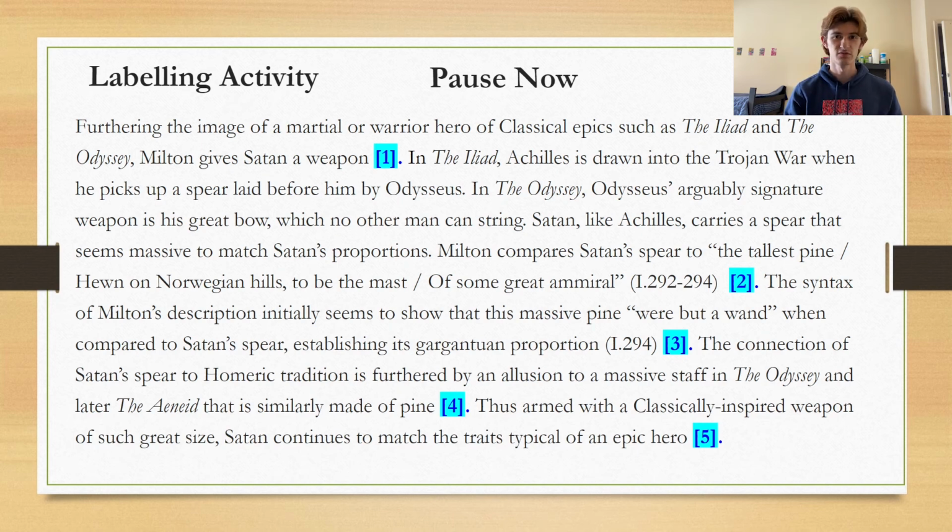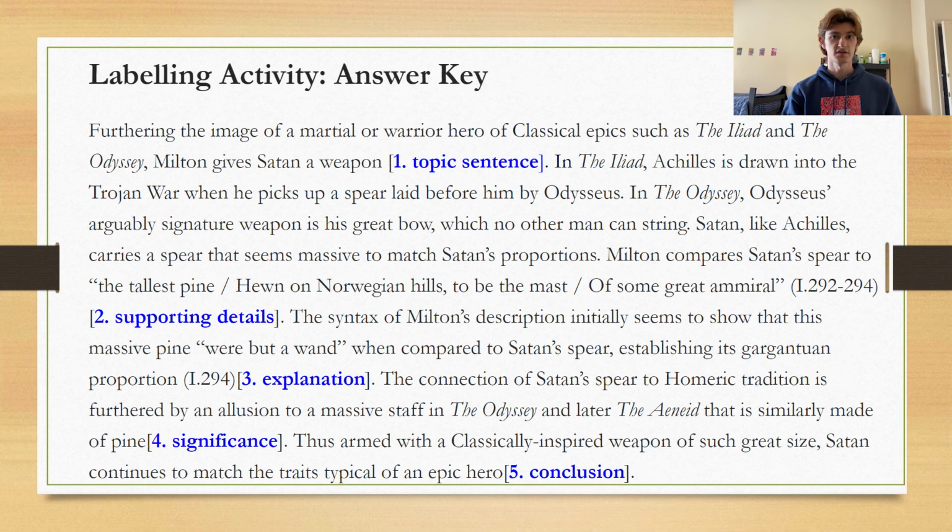Okay, not too bad, was it? Let's take a look at what the answers are. If you got all these right, then you're on the right track to understanding body paragraphs. If not, do not be discouraged. Keep practicing, and you can always ask us here at the Writing Center.